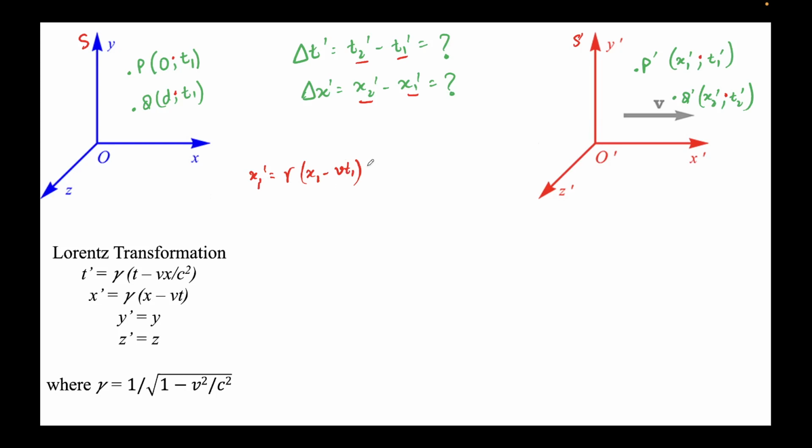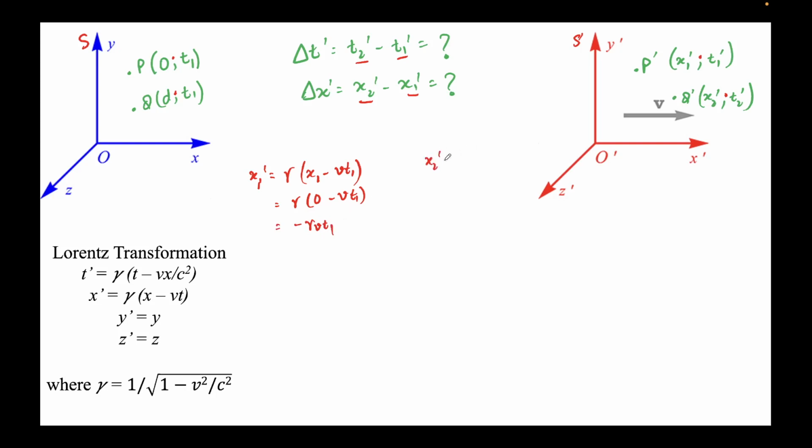So this will come out to be gamma, which remains constant. What is the value of x1? The value of x1 is 0. So I'll put 0 minus v times t1. What is the value of t1? It is t1. We don't know this time, but we know these events are simultaneous, so whatever the value, it's the same. So it will come out to be minus gamma v t1.